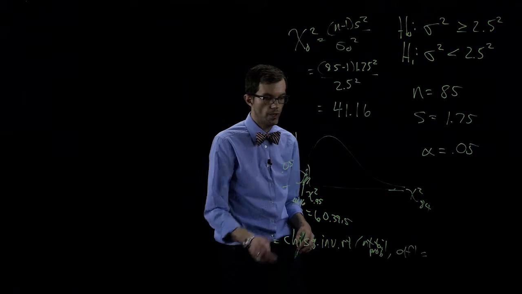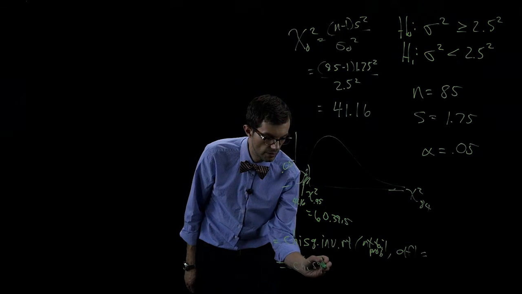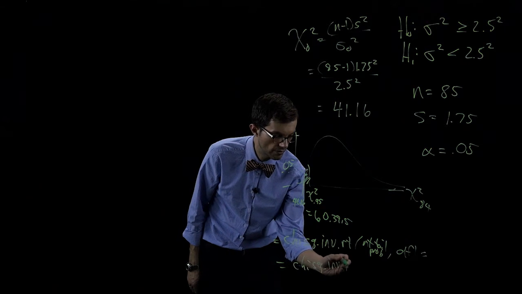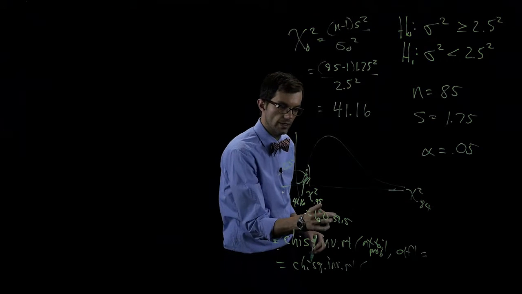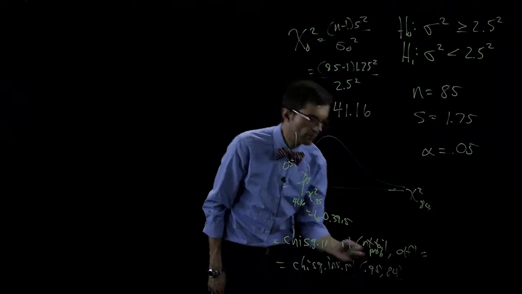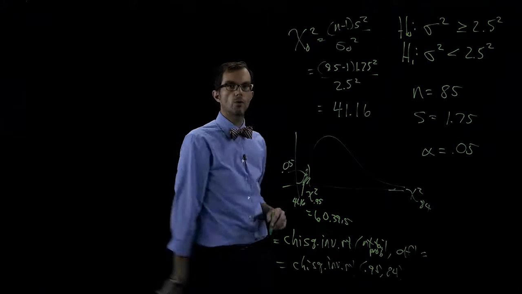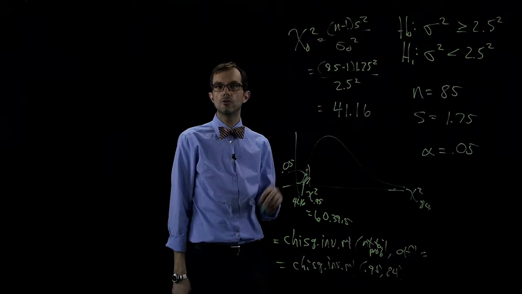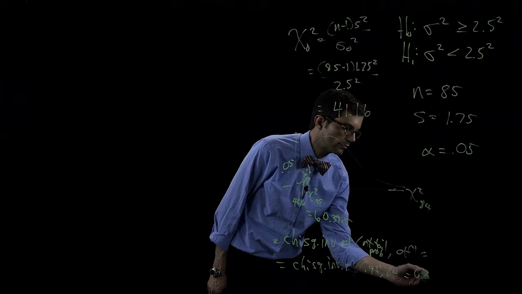So we want to input this as chi-square dot inverse dot right tail, and we want the upper tail probability 0.95, and we want it for degrees of freedom 84 exactly. We don't want to estimate down to 80. We want 84 degrees of freedom exactly, and if we do that, we get a value of 63.876.